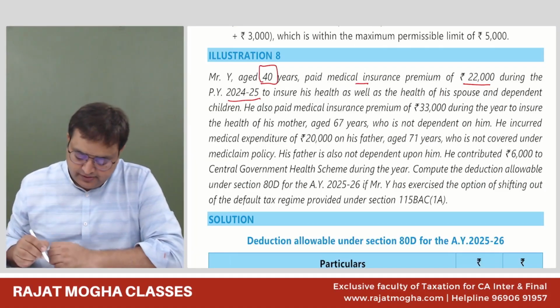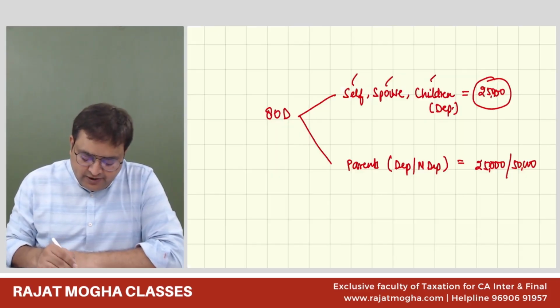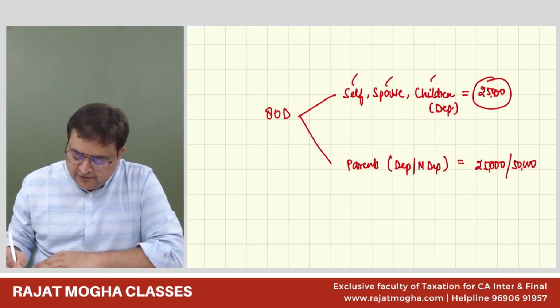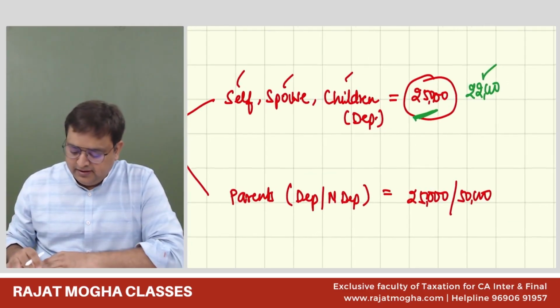Okay. Now, 22,000 he is paying over here. So as of now, we don't have any issue with 22,000. Why? Because 25,000 is allowed. 22,000 he is paying for self, spouse and dependent children. We are okay with this. Now,